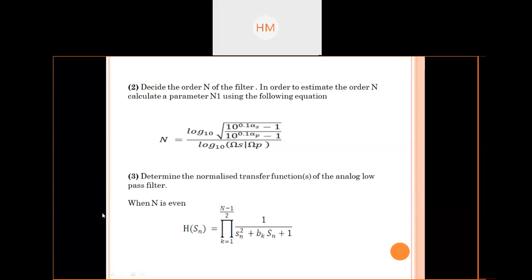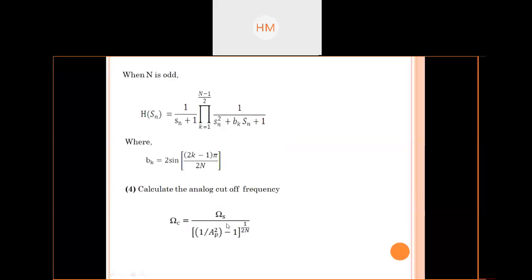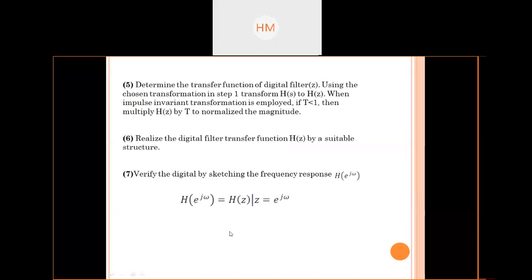For n odd, for n even, you have to choose a transfer function. Calculate the analog cutoff frequency, omega c. Then determine the transfer function of the digital filter using the chosen transformation in step 1.